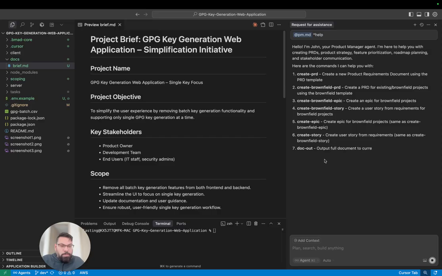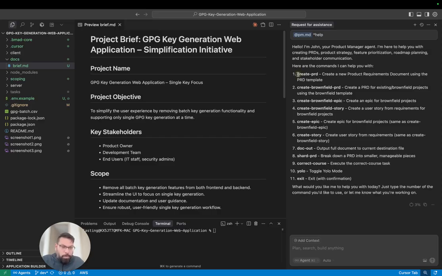So this is the project manager agent. Generally, if it's a new project, you're going to want to do a create PRD. If it's from an existing project that you've already worked on, that's what brownfield is. You'll sometimes hear the terms greenfield and brownfield. Greenfield is a new project, and a brownfield is an existing project that you're looking to work on. So these are more in relation to working on existing projects. But primarily you're going to mostly be using create PRD. In the future, as you get more comfortable with this system, you can manually create epics and stories, but right now let's keep it simple and just stick with create PRD.